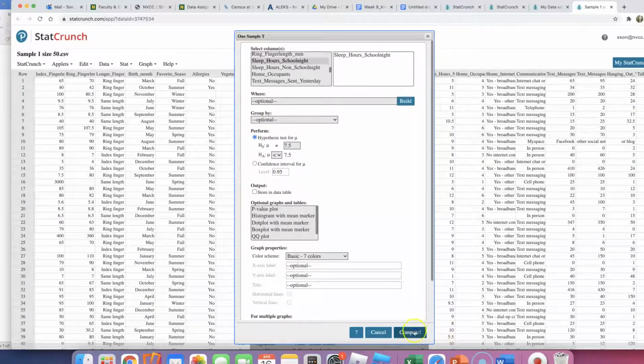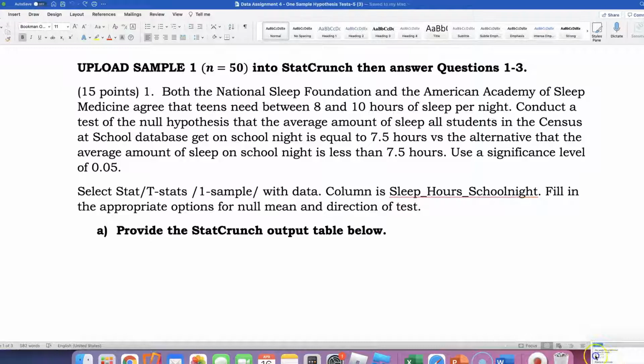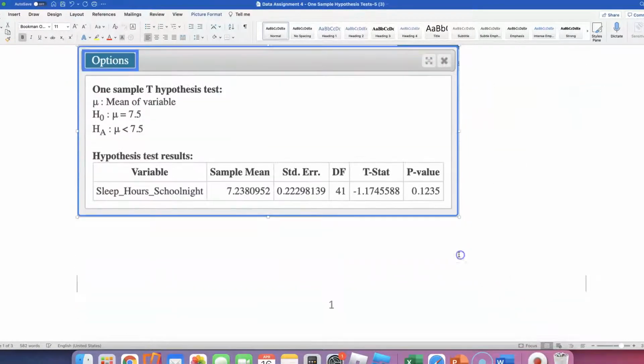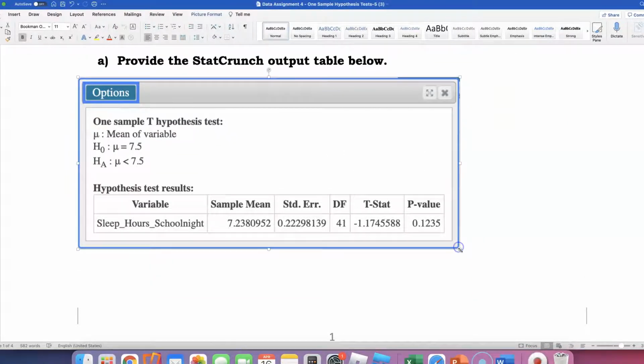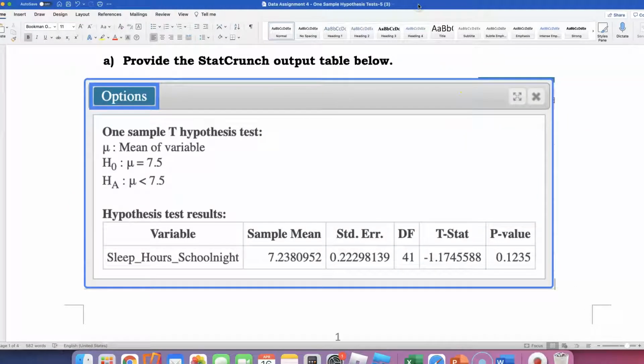So that's all you need to do. And then once you click on compute, you will get your output table that I will ask you to take a picture of and put in your Word doc. Now, all of us will have a different table. If you have the same table as I did, I'm probably going to think, did you take a screenshot of a YouTube video? But you and I should have different tables. What will be the same? This part will be the same, your null and alternative hypothesis, but StatCrunch will do the calculation for us.